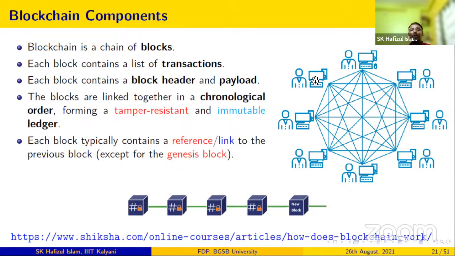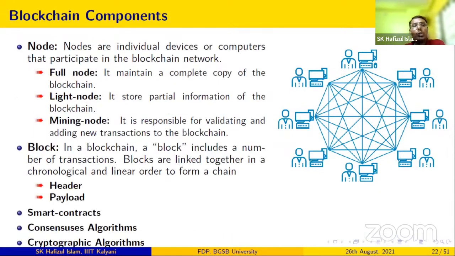Suppose you are a new user and you join a blockchain network. When you join the network, first you will download the entire copy of the chain, so that you know the latest information available in the blocks. The entire chain must be available to you. Now you see the kind of nodes used in the blockchain, full nodes. If you visit the Bitcoin network, you see now the size of the entire chain is 530 gigabytes. So you can imagine the amount of space needed if you want to store the entire chain, right?